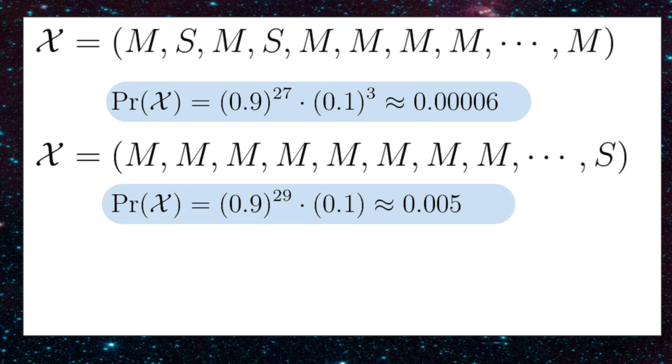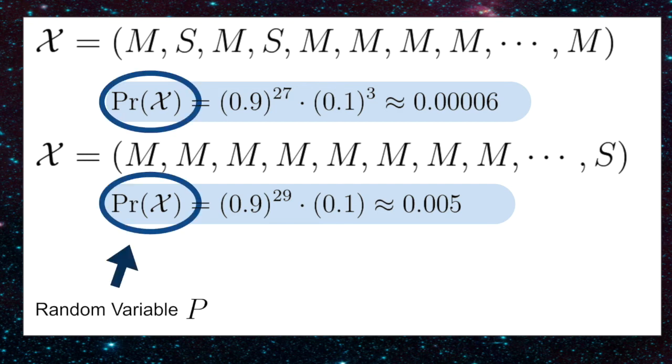We can also calculate the probability of a sequence with just one silent day. It's actually a much higher probability than what we said was the typical probability, 0.005 versus 0.00006. One important concept to keep in mind before we go into the proof is that the probability of random sequences is also a random variable. We can consider these probabilities as a new random variable p. Another way to think about this is that a function of a random variable is also a random variable.